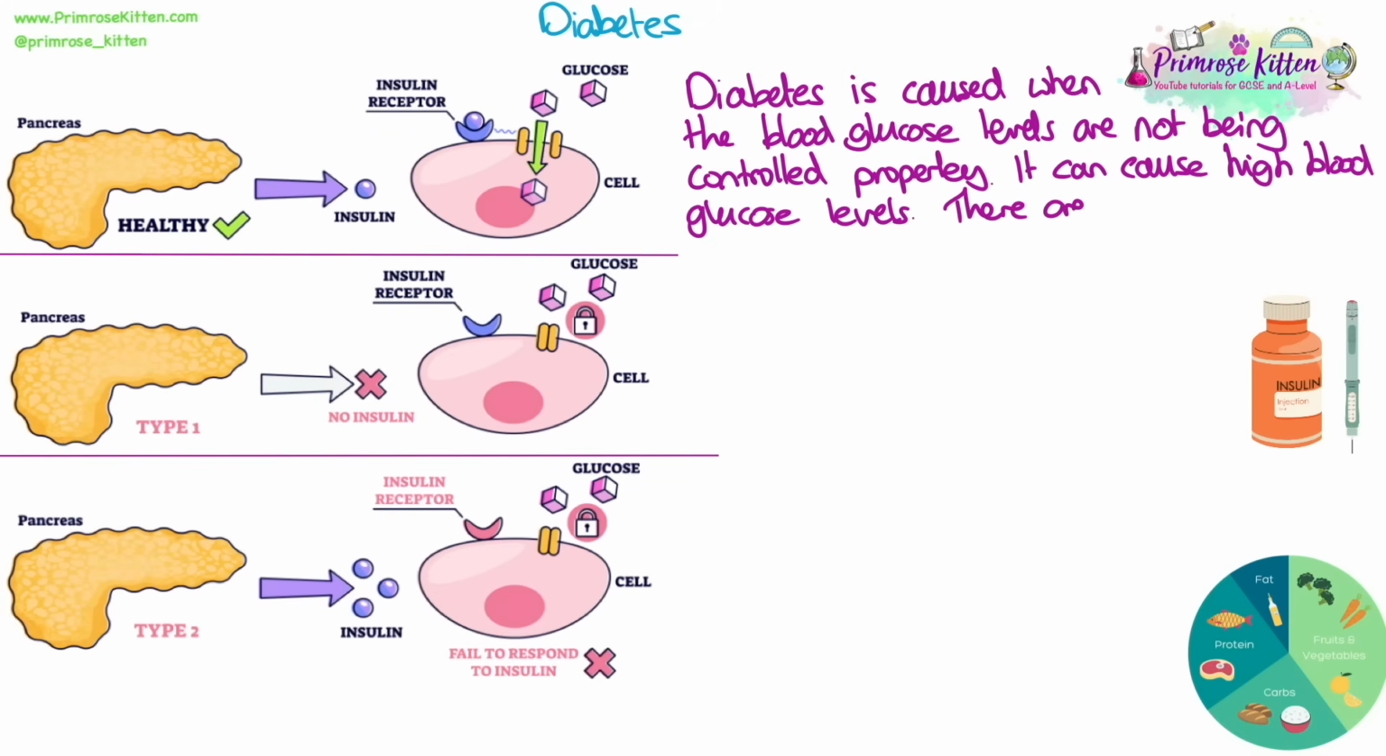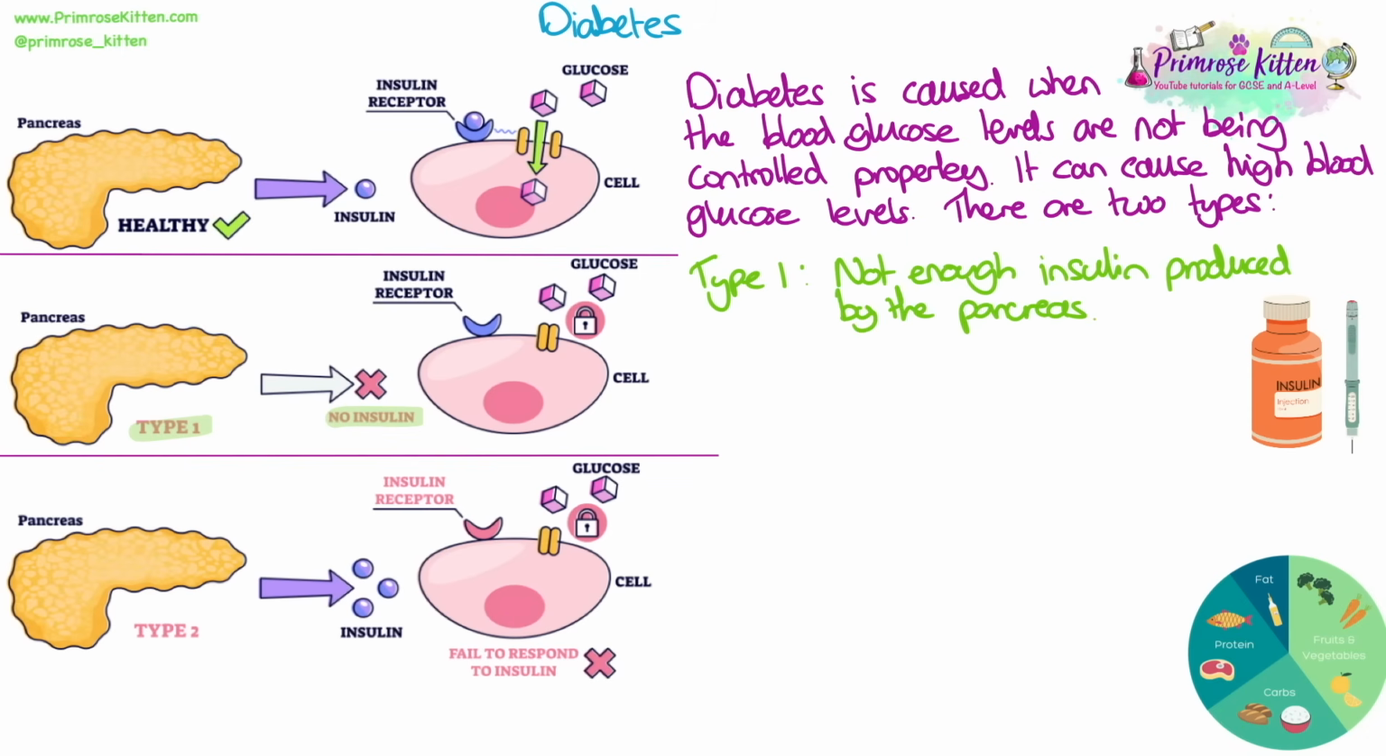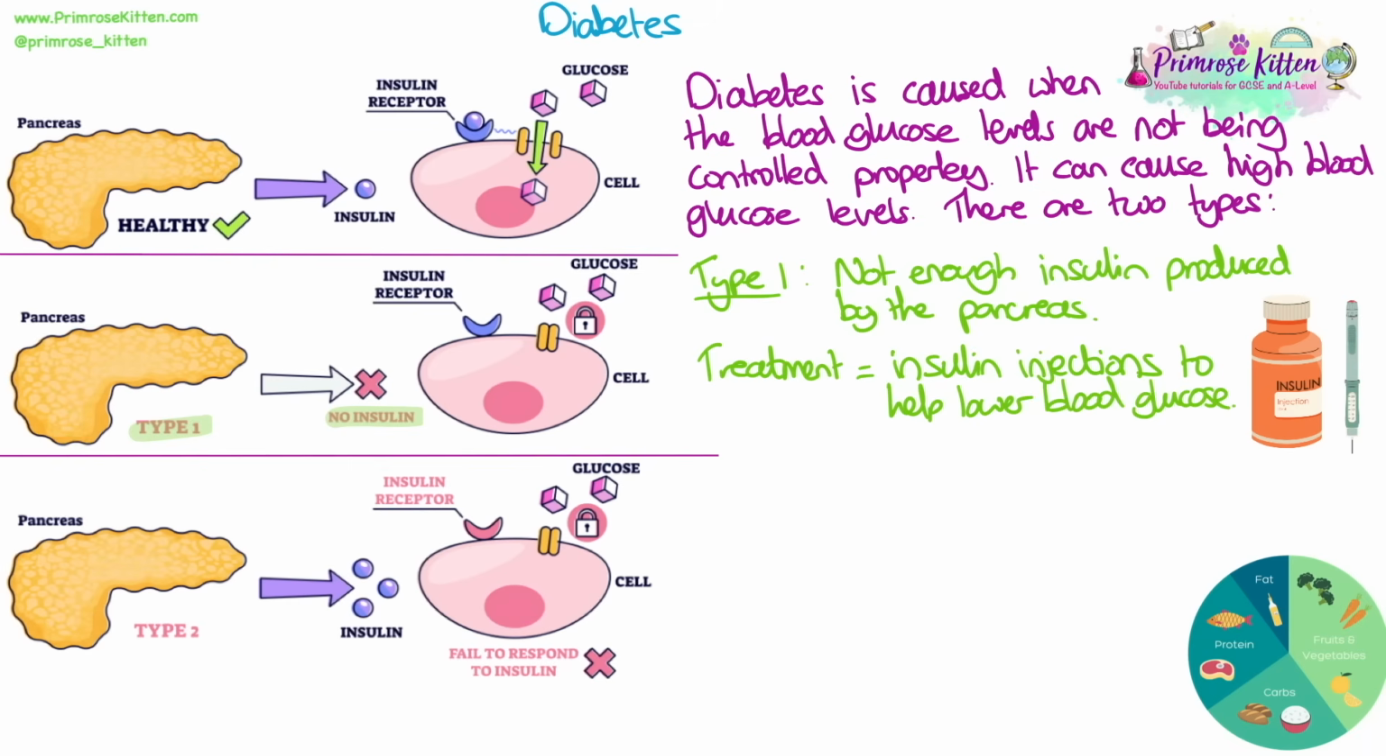Diabetes is caused when the blood glucose levels are not being controlled properly. It can cause high blood glucose levels. There are two types. Type 1 diabetes is when there's not enough insulin or no insulin produced by the pancreas. The treatment is insulin injections to help lower blood glucose.